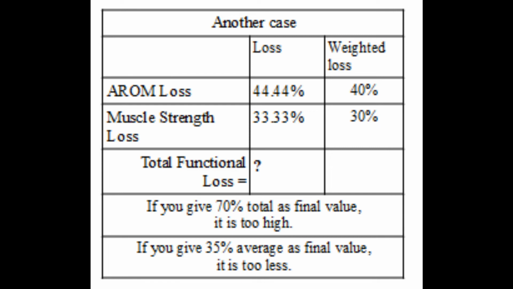In a case of 40% and 30% losses, we simply cannot give a disability of 70%. That appears too high. But simple averaging also will not help. That will result in 35%. That value appears too less. These values are from different categories or dimensions altogether. That is one more reason for not adding or averaging these values in a simple manner. Actually, till now, we were dealing with functional loss in only one theoretical dimension to find the mathematical relations in a simple manner. But practically in most of the victims with locomotor disability, the functional loss is complex and spread in many categories.